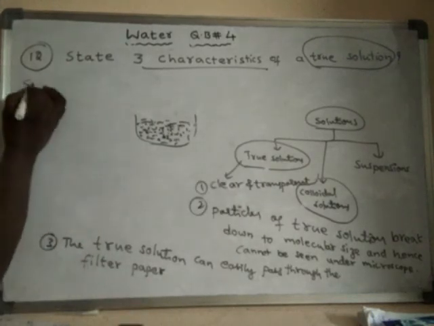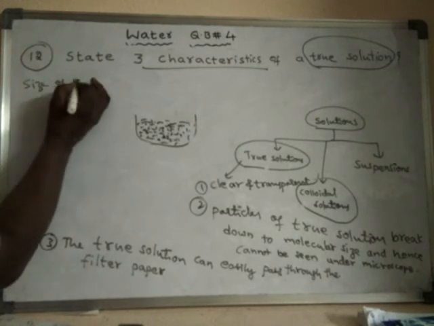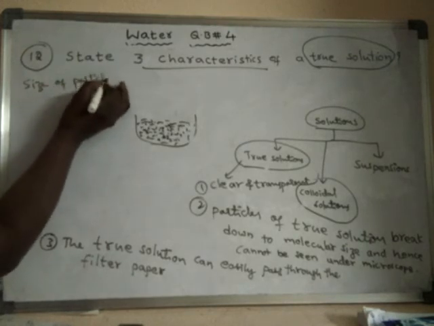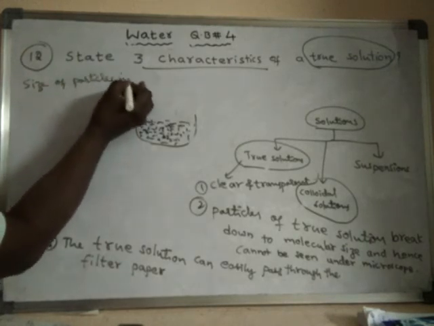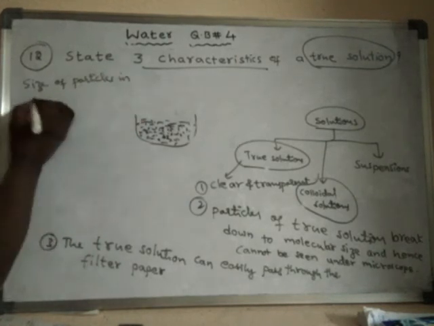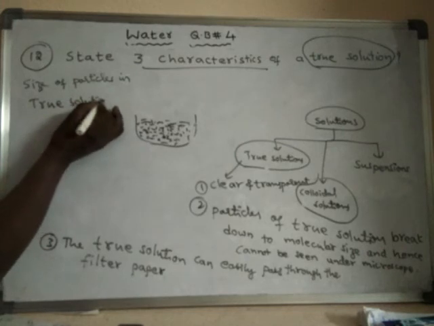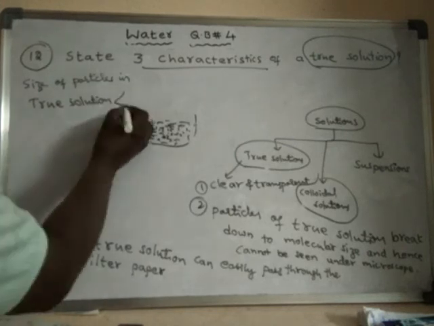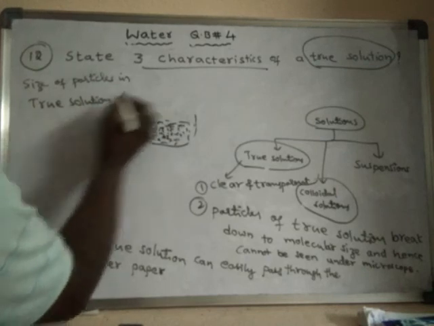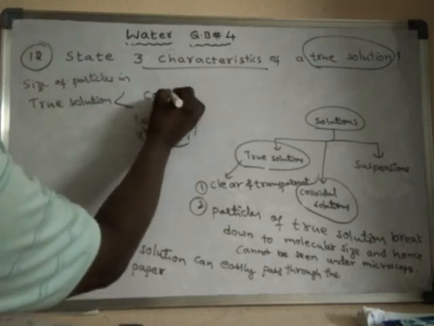The size of particles in true solution is less when compared to the size of the particles in colloidal solutions.